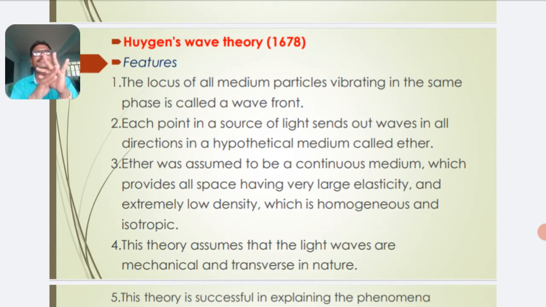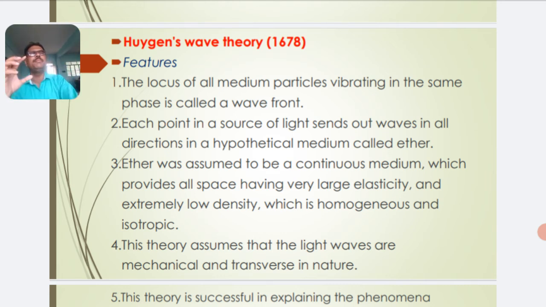Huygens wave theory was proposed by Huygens in 1678. Then what are the assumptions made by this theory? The locus of all medium particles vibrating in the same phase is called a wavefront. Each point in a source of light sends out waves in all directions in a hypothetical medium called ether. So ether is a hypothetical medium, the atmosphere containing ether in which light travels in all directions.